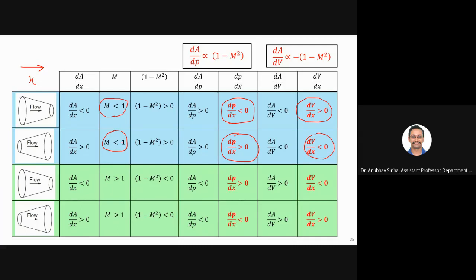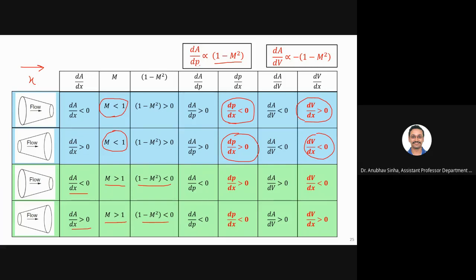Now let us go to supersonic. Let us say your Mach number is more than 1. So similarly we have dA by dx is negative and positive here, and since Mach number is more than 1, it means that 1 minus M square will always be less than 0. Now based on this, if I look at this equation, 1 minus M square is always negative.